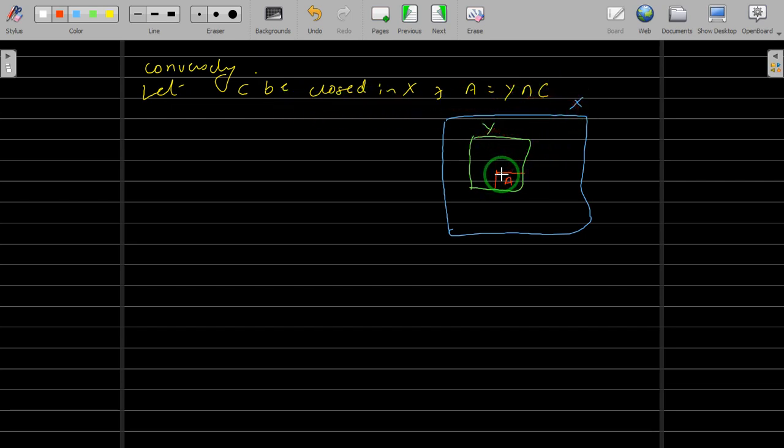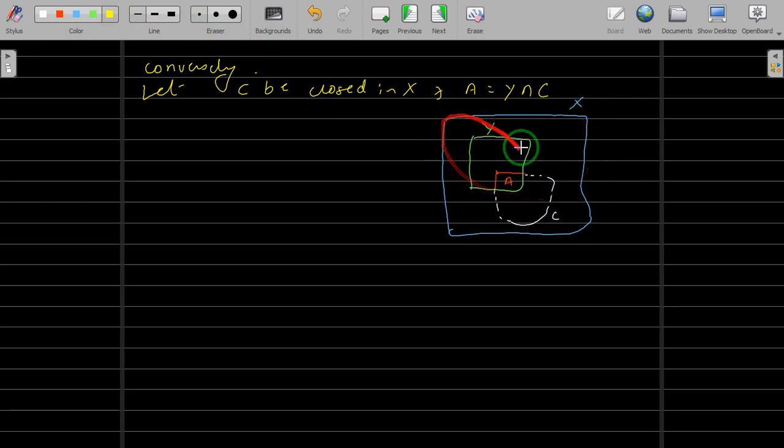So Y intersection C, so C should not contain any point over here, it should be outside. So C should be outside somewhere here, right? This is C. Okay, so this is the situation.